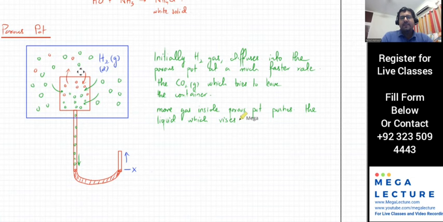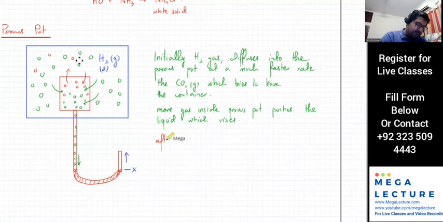So why did the amount of particles inside the porous spot increase? Because initially all the H2 gas started entering the porous spot. But remember, CO2 is leaving, but it's leaving at a much slower rate. Eventually, let's say after 1 hour, it leaves. So the number of gas particles will come back to the original amount, because the CO2 molecules will slowly leave the container, but they're just taking longer to leave. It's like a room where people are entering at a much faster rate than they're leaving. But eventually the ones that are inside will leave, but they'll just take a longer time. So after some time, the CO2 diffuses out.